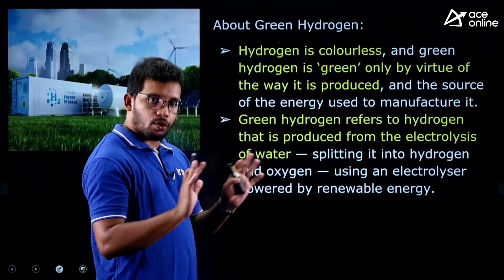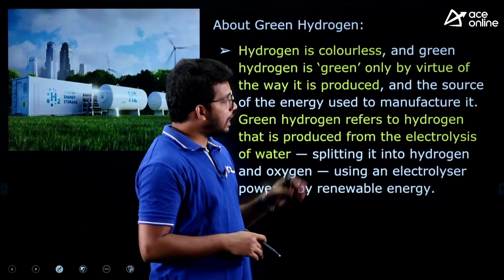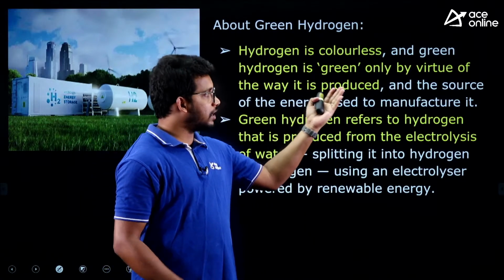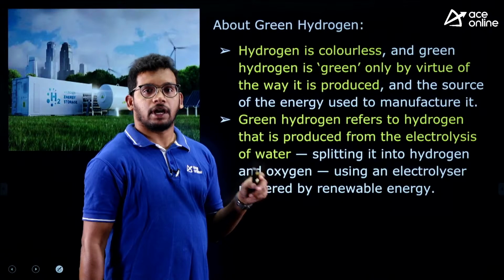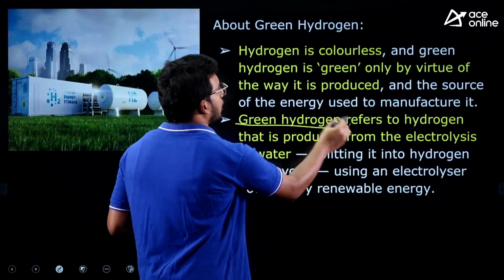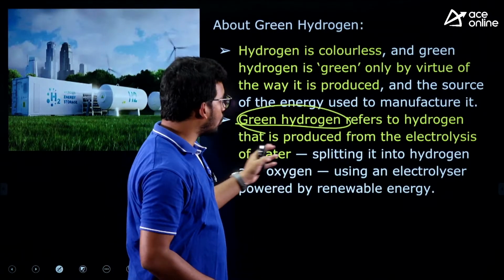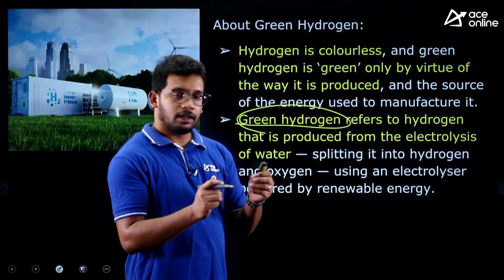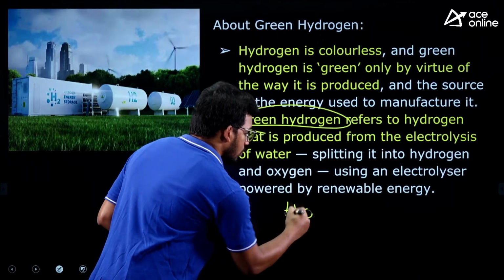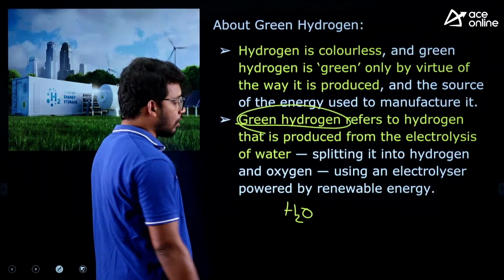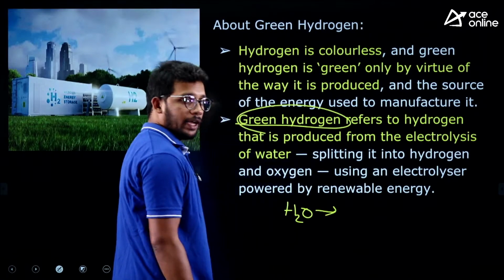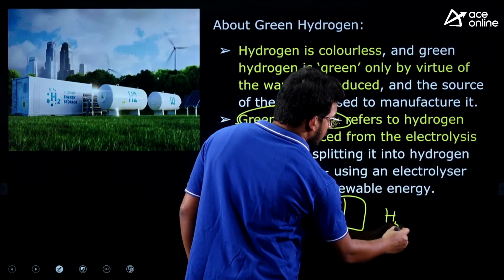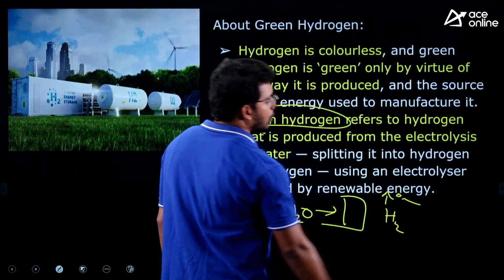Now let's know what actually green hydrogen is. Green hydrogen is not green in color. It is a colorless gas. It is odorless, right? It is not green in color, but the process is green. So it is produced from the electrolysis process where H2O, right? We want to get hydrogen out of it. So what we will do, we will put it through the electrolysis process, right? And hydrogen is collected separately and O2 is emitted into the atmosphere.